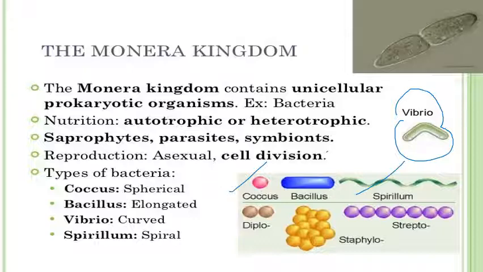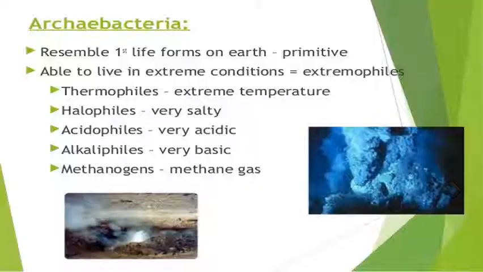So this was just to tell you about the characteristic features that the members of kingdom Monera exhibit, what kind of nutrition and what kind of reproduction. These bacteria have been classified into Archaebacteria and Eubacteria. The bacterial diversity contains Archaebacteria as well as Eubacteria. I have mentioned Archaebacteria here.